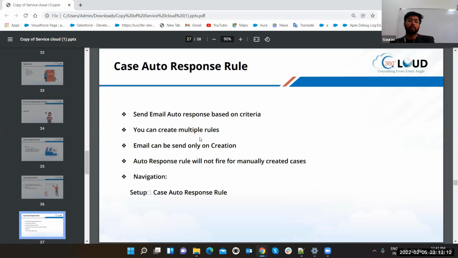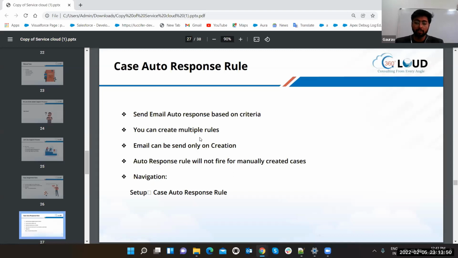Right now, our service agent is not available to reply to you. But the customer always needs to know that those guys are talking to them. We cannot always keep a customer agent available for 24 hours. Yes, many businesses have a 24-hour call center now, but suppose there's lunch time, or some mishap or scenario where the agent is not available. So we have to send a response to the user. At that time, case auto response rules come into the picture.